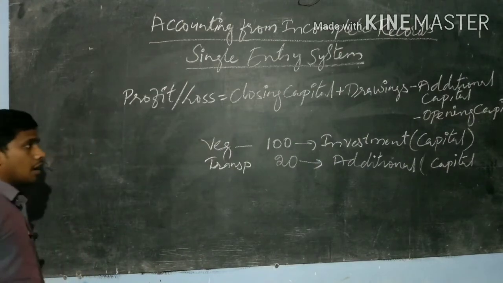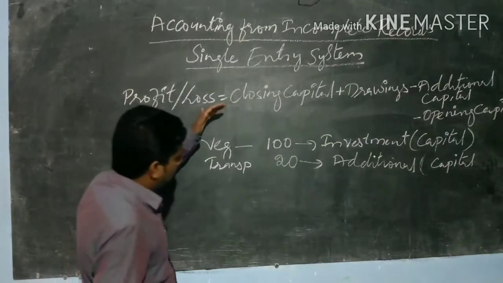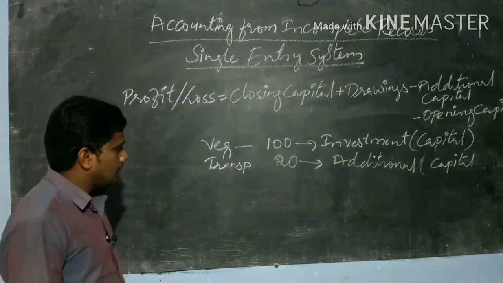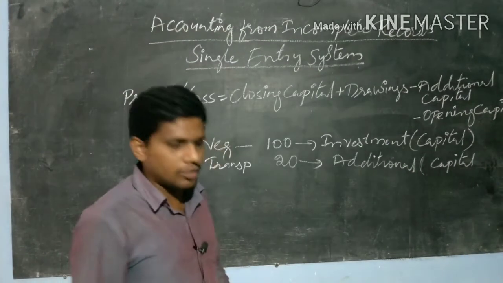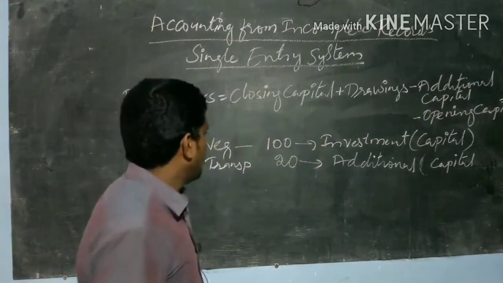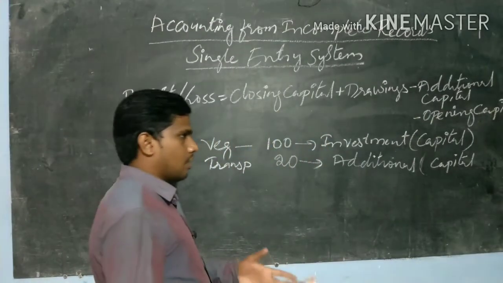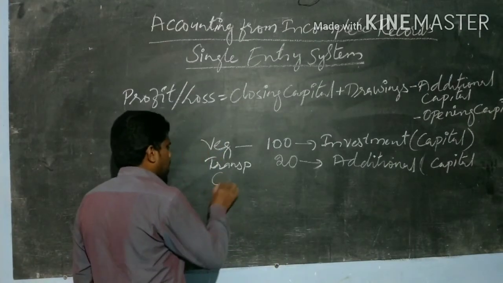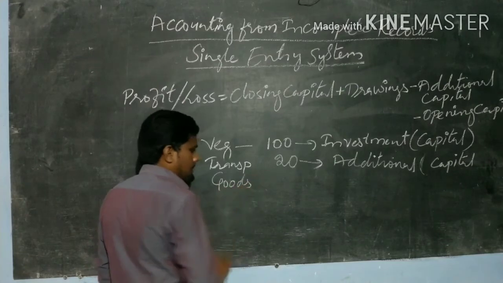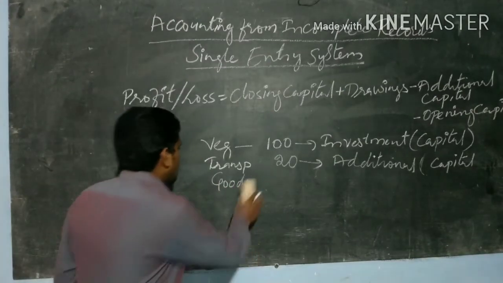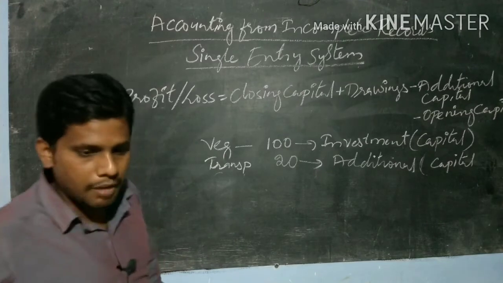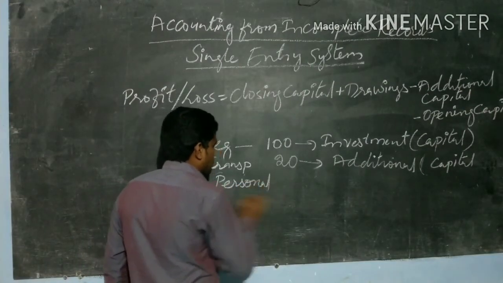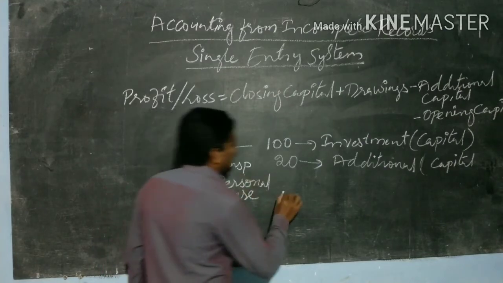Next, after selling the total vegetables, before going to his home, he bought some goods for his home, some goods for his personal use. He has taken some amount for his personal use, how much? 30 rupees.